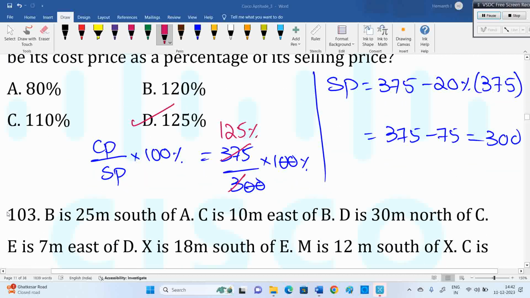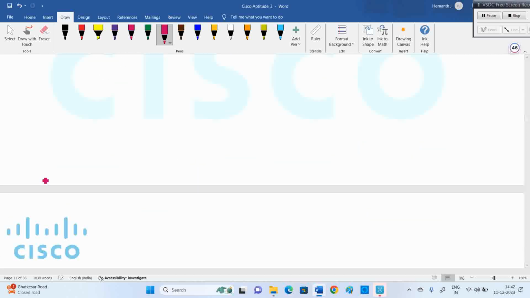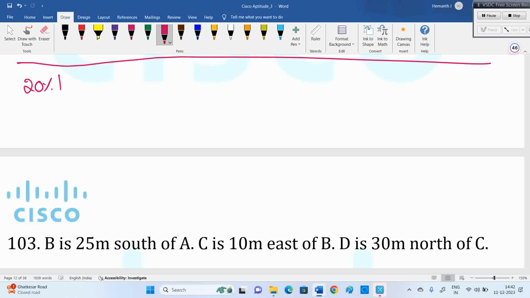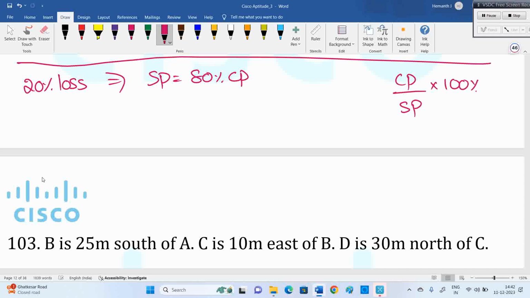See, they gave how much loss? 20% loss. That one statement is sufficient to solve this question. As 20% loss is given, we need to mention SP equal to 80% of CP. Question is what? CP by SP into 100%, right? This is the question they're asking. CP is what percentage of SP?